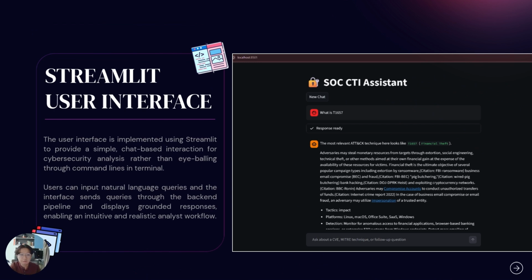To ensure a smooth and user-friendly interaction, instead of just eyeballing the query output via terminal, a user interface is built with Streamlit as a simple yet intuitive chat workflow. So the user can ask about a CVE, a mitre technique, or a follow-up question. Each chat session has a thread ID stored in Streamlit session state, and that thread ID is passed to the LangGraph. This is what lets the memory component keep context within the same conversation. Then the new chat button resets both the visible messages and the thread ID.